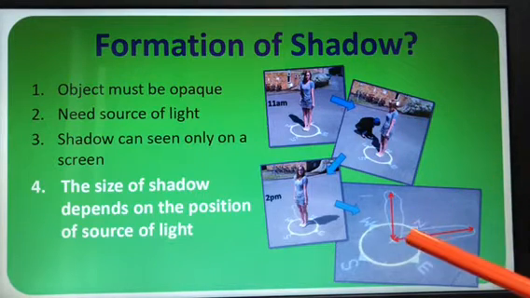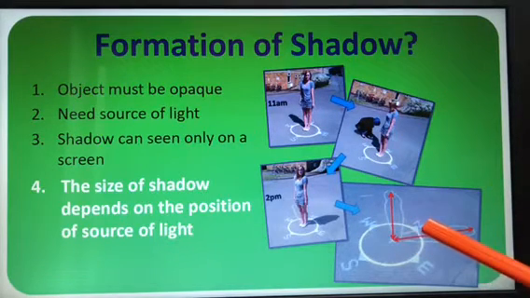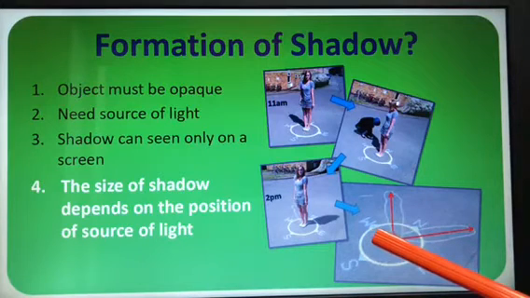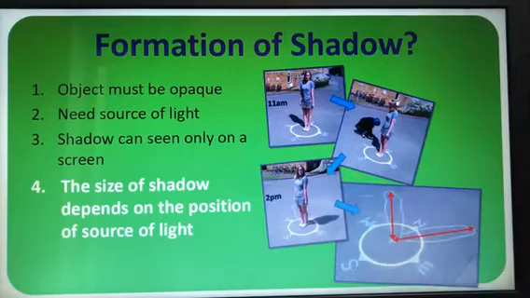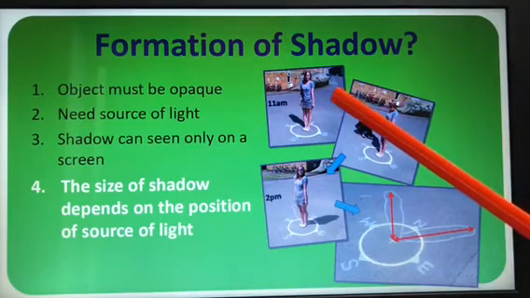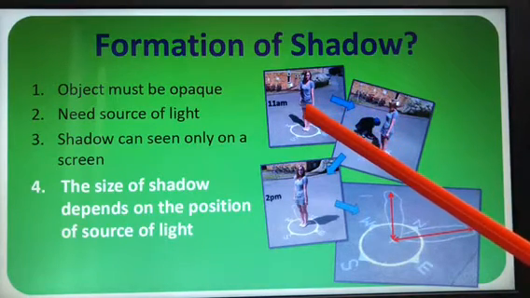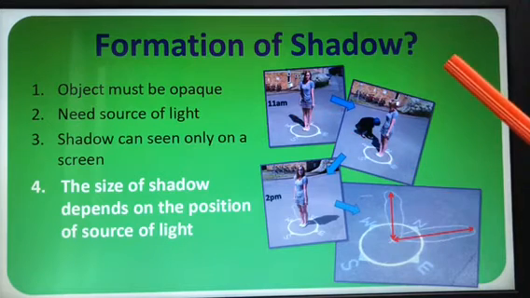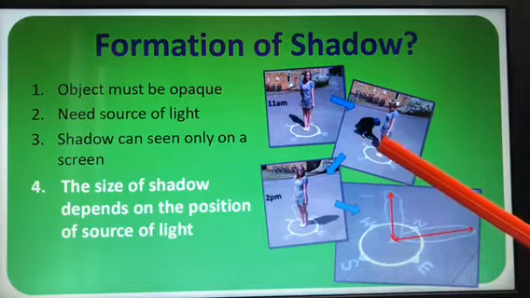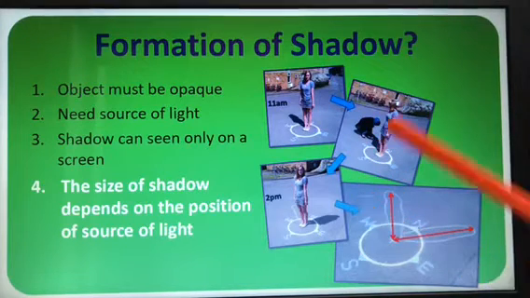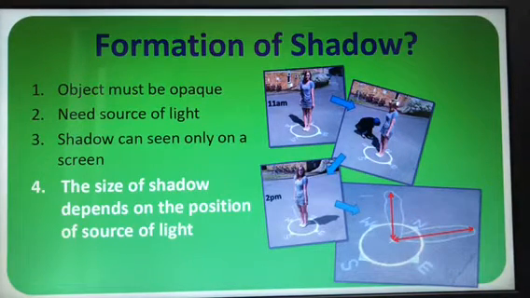So what is this? Here when a person stands, here it is north and here south. Shadow formed, it is towards the west, isn't it? At 11 a.m. where is the shadow formed? Again it is towards the east. So like this, both they are formed towards the east. See in the picture clearly how the formation of shadow takes place.